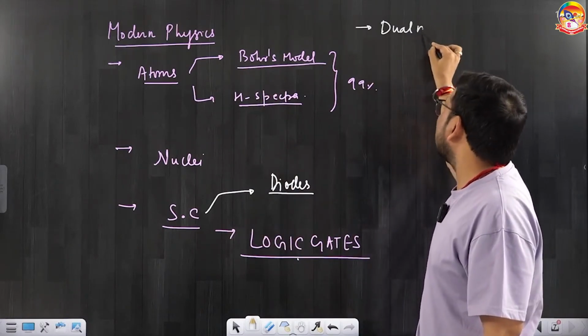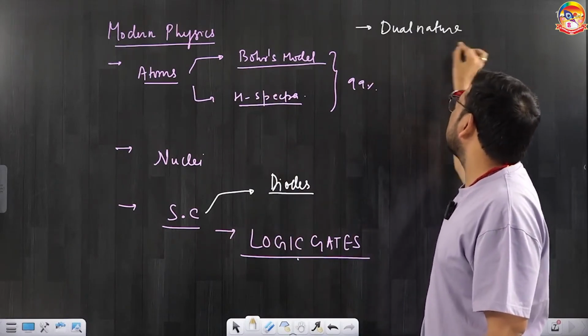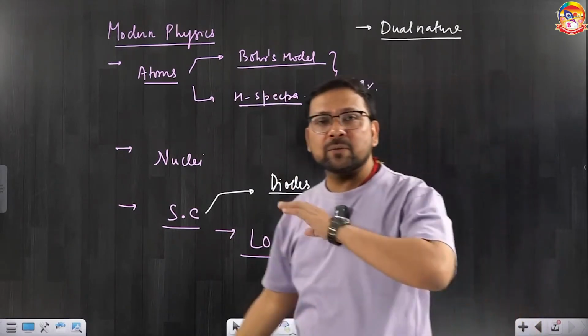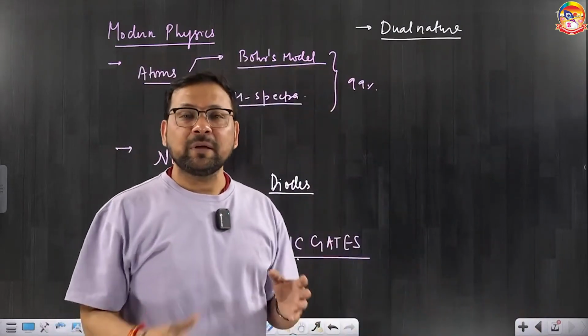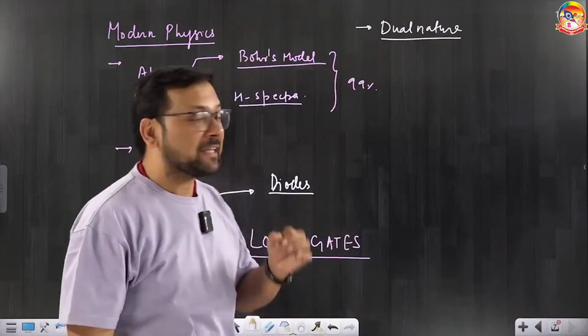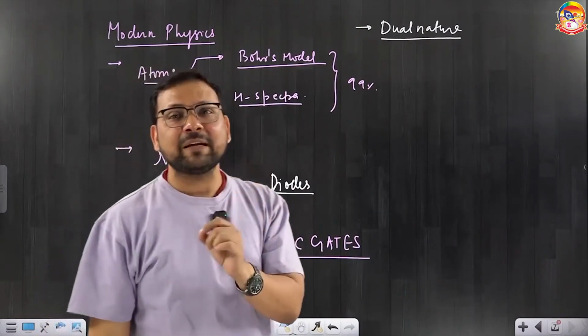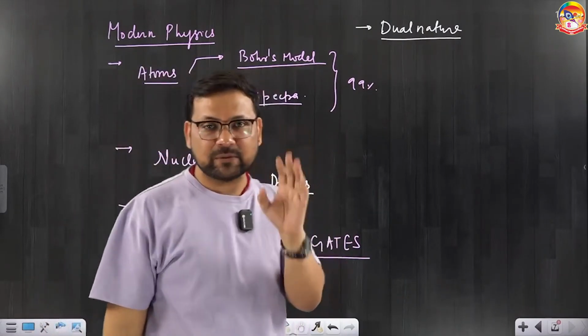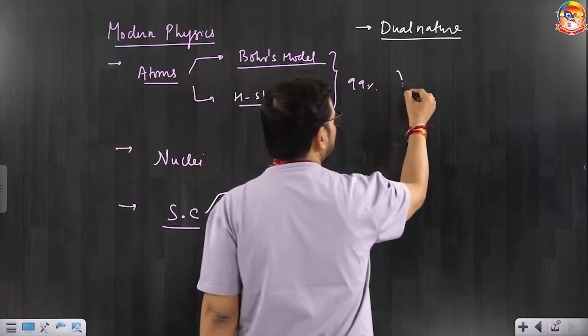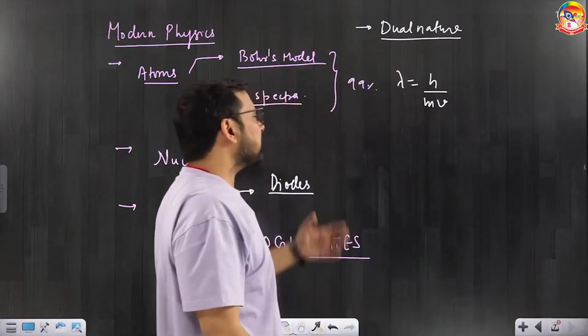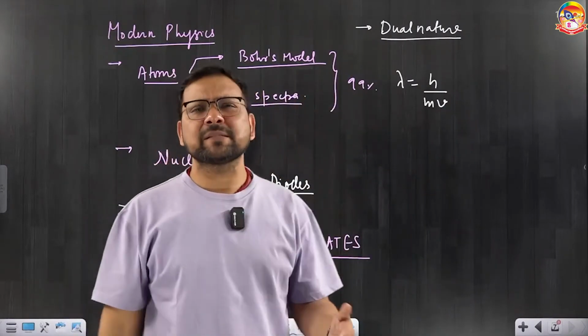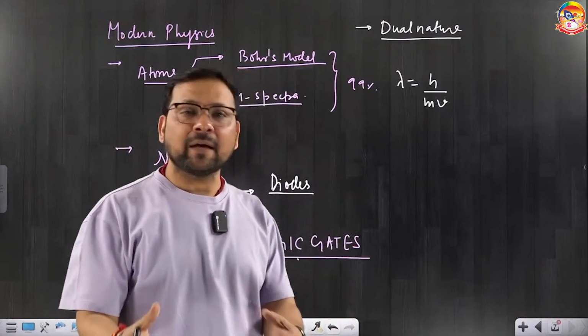And in dual nature, you see de Broglie is ruling NEET PYQs. I don't know what NEET has to reciprocate to de Broglie, but de Broglie, that matter wave, is ruling NEET PYQs. So lambda equal to h by mv. And if it has been asked so many times, we have to think, why is NEET asking the same topic repeatedly? Again, the answer is the same.